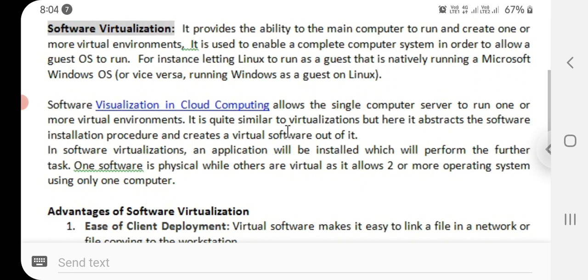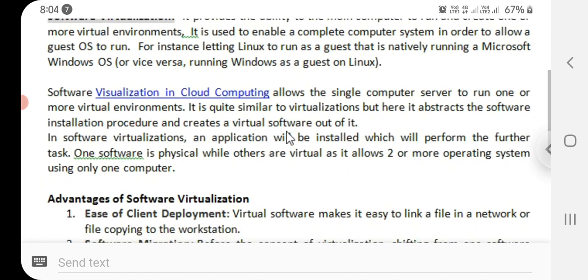It is used to enable a complete computer system in order to allow a guest operating system to run. So for instance, letting Linux run as a guest that is natively running on a Windows operating system, right?